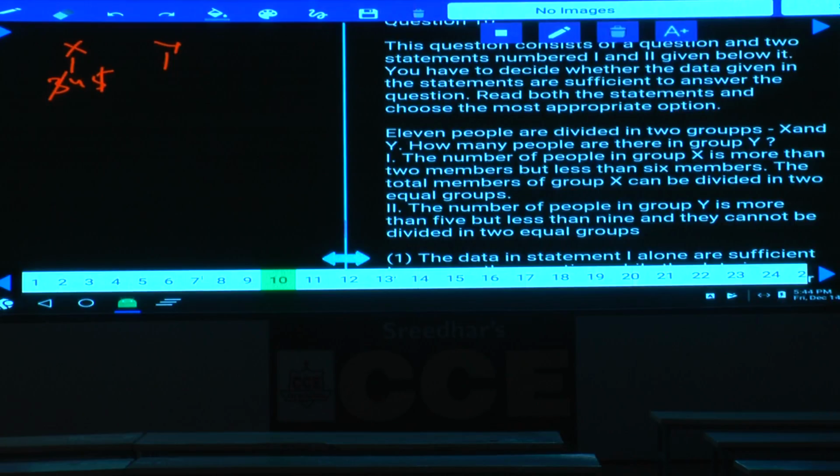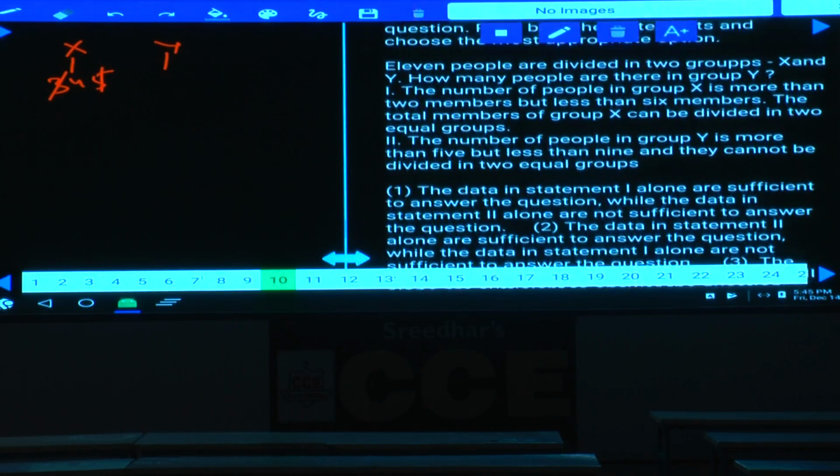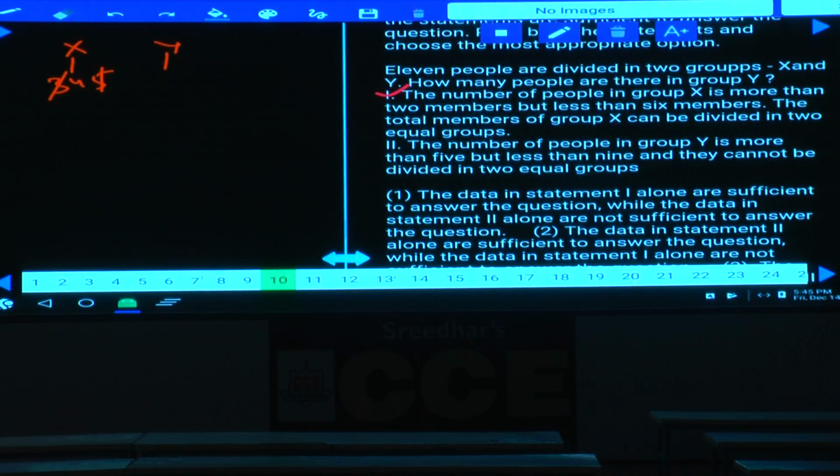That means 4. If there are 4 members in group X and the remaining members must be in group Y, then who are the members here? In total 11 members are there, isn't it? Out of these 11, 4 are here and the remaining 7 will be in the other. Hence, 1 alone is sufficient. Then we need to check whether 2 alone is also sufficient or not. Number of people in group Y is more than 5 but lesser than 9. Y is what? More than 5, lesser than 9, it is 6, 7 and 8.